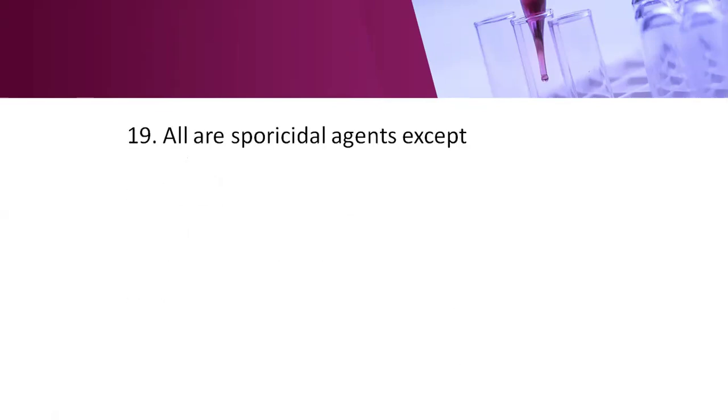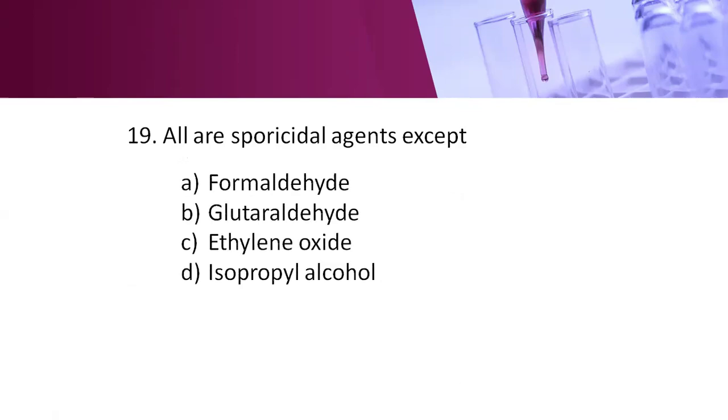Next question, all are sporicidal agents except: option A, formaldehyde, option B, glutaraldehyde, option C, ethylene oxide, and option D, isopropyl alcohol. Here the right answer is isopropyl alcohol. What is sporicidal first of all?